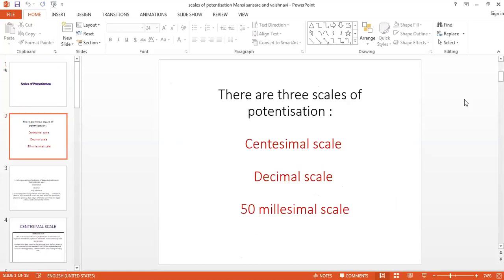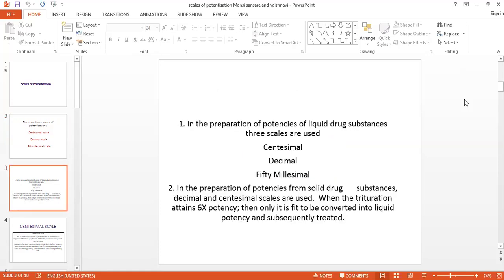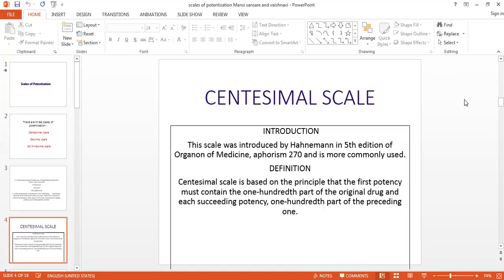Again, we will revise it quickly. There are three scales: centesimal, decimal and 50 millesimal. All these three scales can be used for liquid drug substances, but for solids we use only two scales. The 50 millesimal scale we can use after 6x potency.